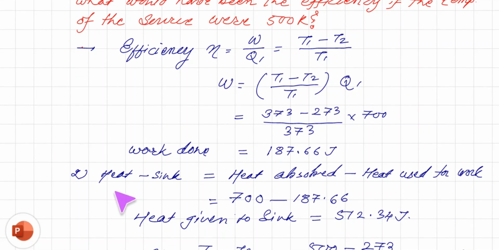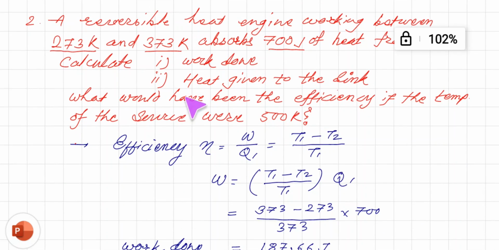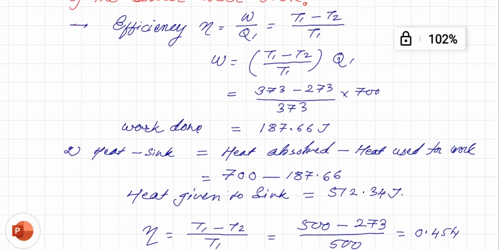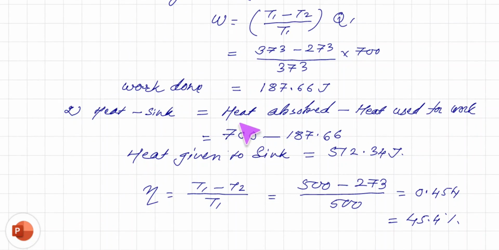Now the second thing is the heat given to the sink. Heat given to the sink is actually the heat absorbed minus the heat used for work. This is the amount of heat utilized for work done, and the input heat was 700.